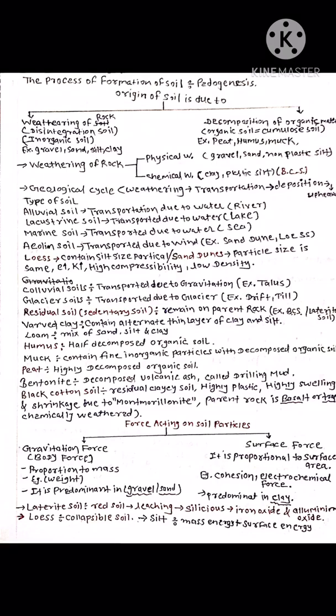Two more soils remain. Laterite soil, known as red soil, is found in the Western Ghats of India. A leaching process occurs in laterite soil, siliceous material is removed, and iron oxide and aluminum oxide are added into the soil. Due to iron oxide this soil has a red color. Loess soil is also known as collapsible soil. Loess has silt content, where mass energy and surface energy are both the same in the silt particle.